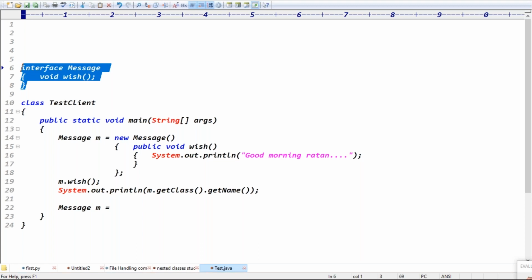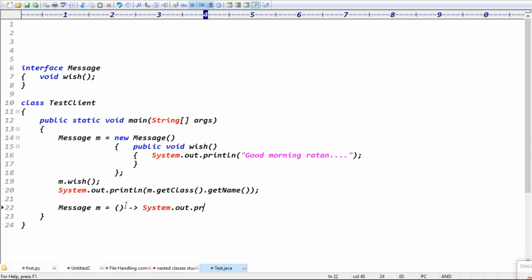Where there is a functional interface, we can directly write lambda expressions, right? Here we can directly write the implementation. The arrow is the syntax. Before the arrow is the argument of the method, and after the arrow we write the logic. What is the logic here? System.out.println of a message like "Good morning lambda". Then you can simply call m1, the wish method, right? Exactly.